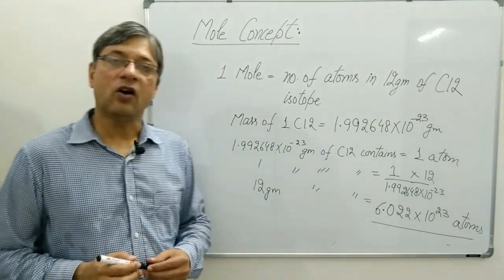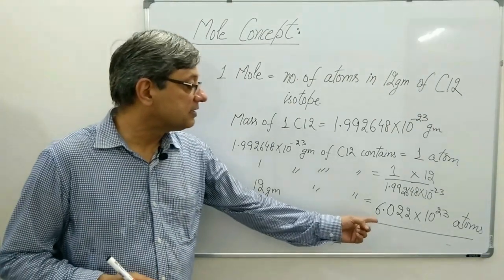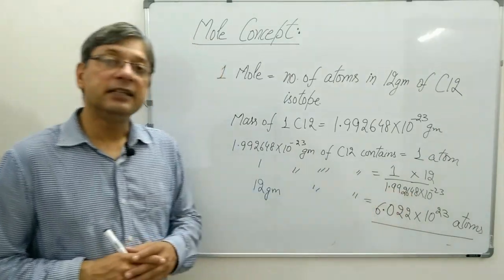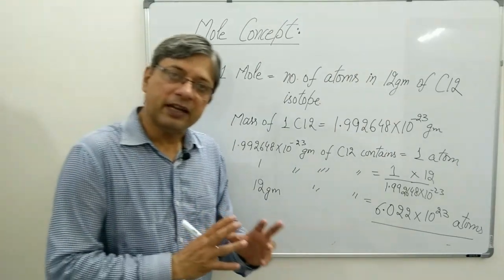So 12 grams of carbon 12 isotope contains 6.022 into 10 to the power 23 atoms. It is a long number. We have taken only the significant figures.